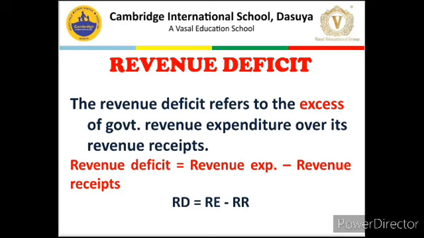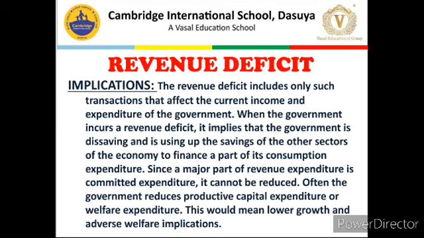So, what are the implications of revenue deficit? You need to keep two things in mind. Revenue expenditure is greater, means government is spending too much money on the functioning, on the salaries, pension, defense, ministers, officers, all that money which is being spent to maintain the situation of law and order in an economy, is far greater than what the government is receiving through tax revenue.